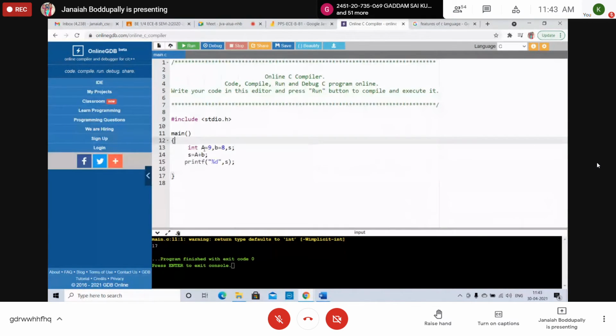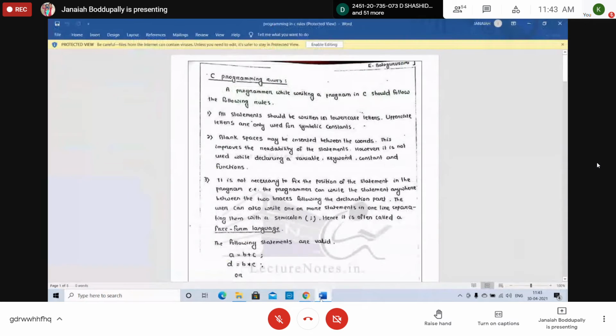After int, I have taken some white space. After this you can also take space. Hash include, you can take space before main. But printf, yes, you can give any space. So blank spaces may be inserted between the words.